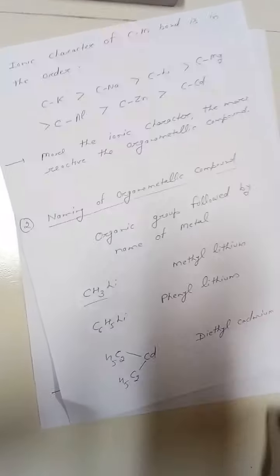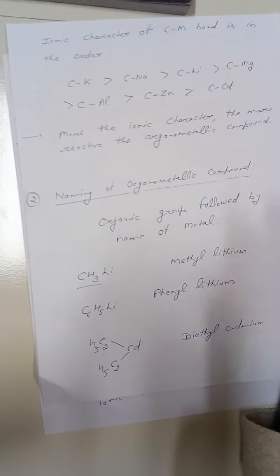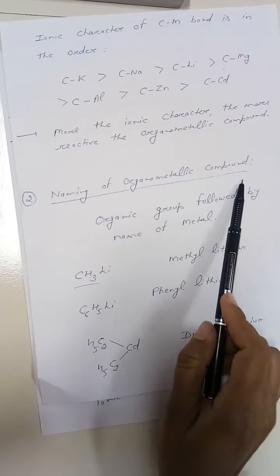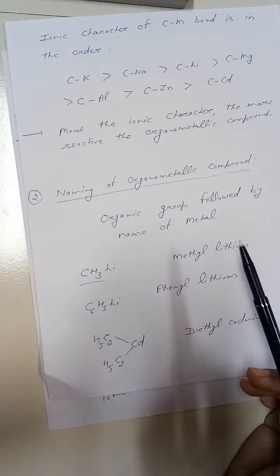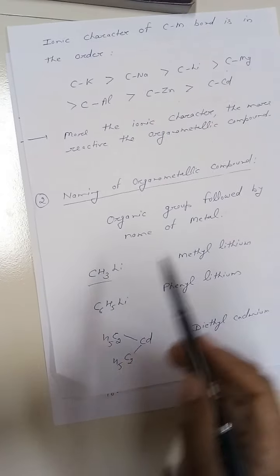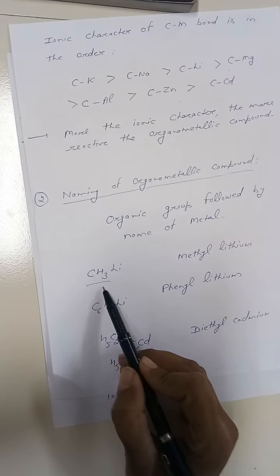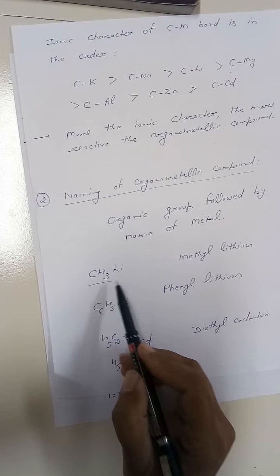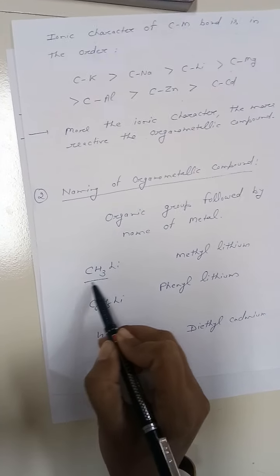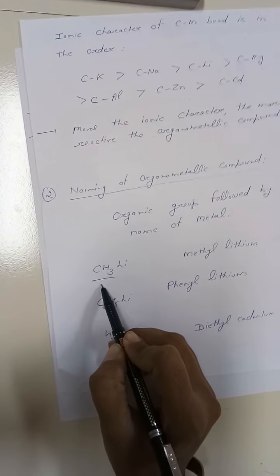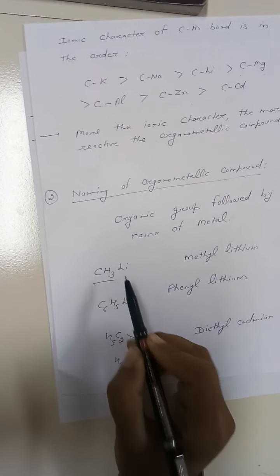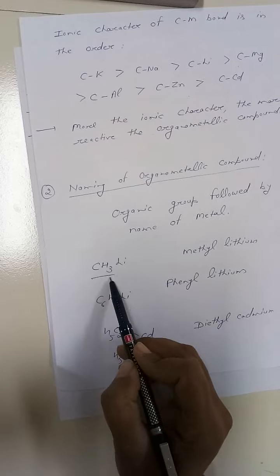Now, second discussion is based on the naming of organometallic compounds. How the organometallic compounds are named. So please keep in mind, the naming of the organometallic compound should follow an order. First, we will see how many carbon atoms are there in the chain. For example, consider the case of this compound.